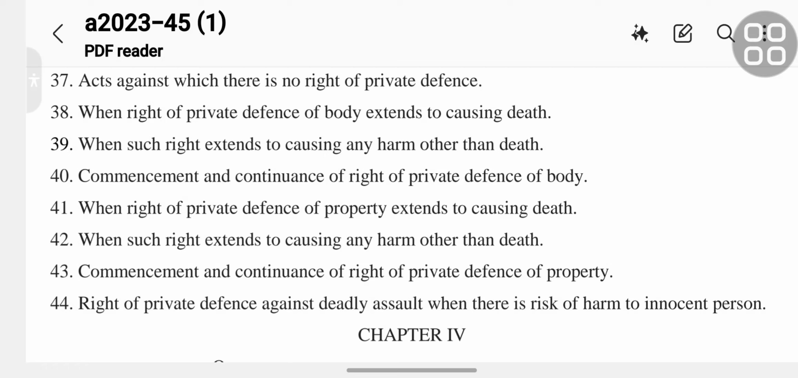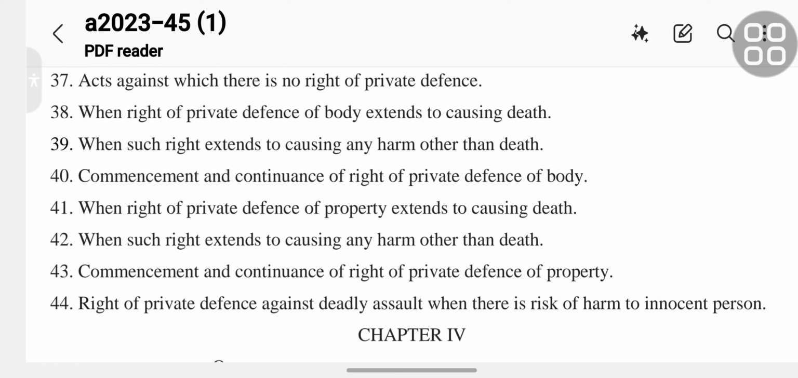Section 38, when right of private defense of body extends to causing death. Section 39, when such right extends to causing any harm other than death.